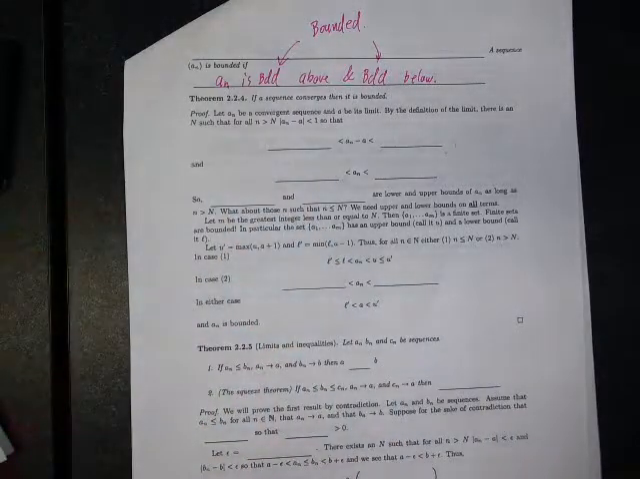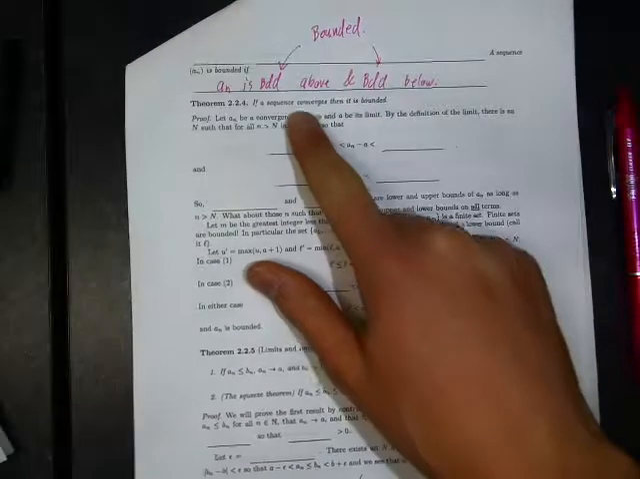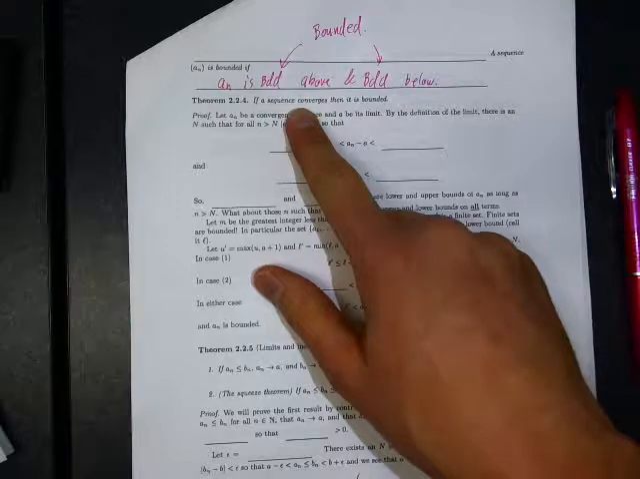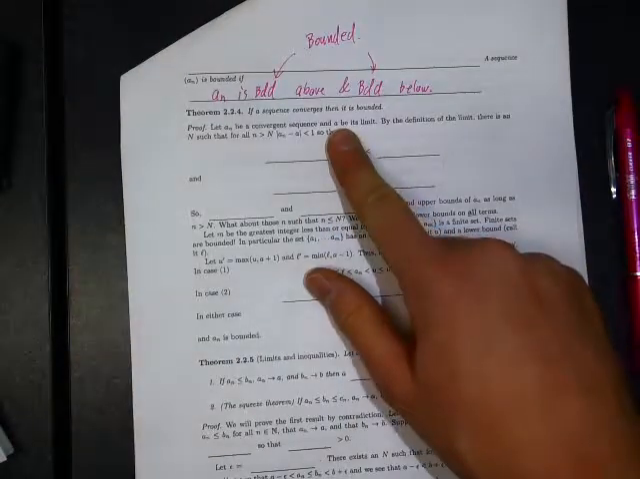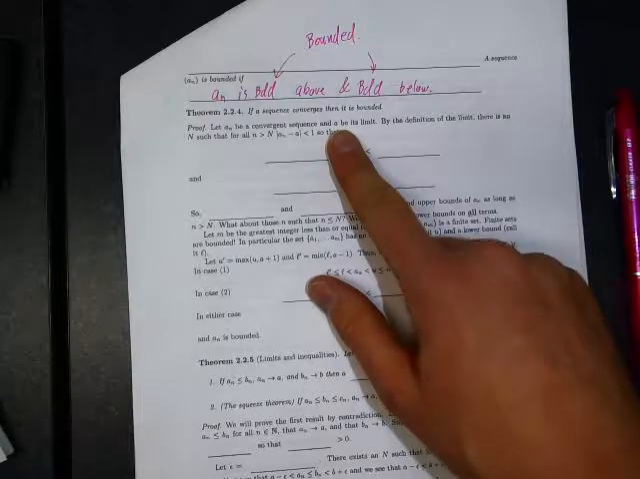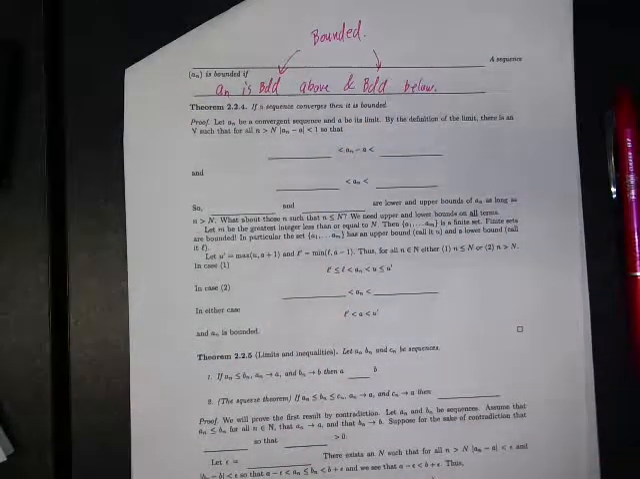Okay, well, let's prove it. Let's let a sub n be a convergent sequence, because we want to show that if a sequence converges, then it is bounded. So let's consider any convergent sequence. If it converges, then it has a limit. Let's give its limit a name. Let's call that limit a. We need to show that this sucker is bounded.